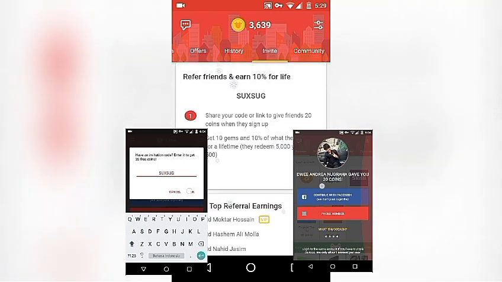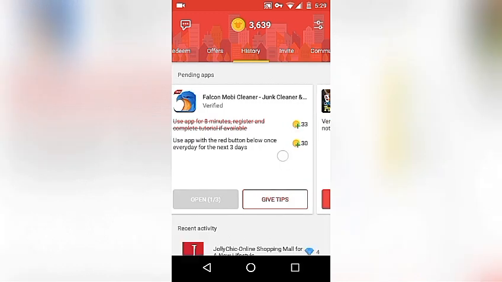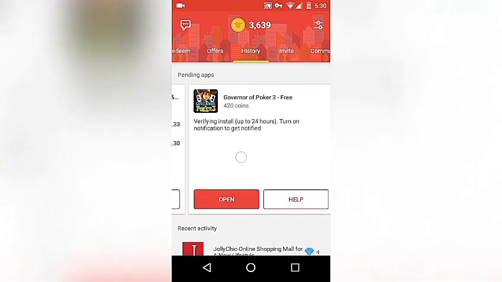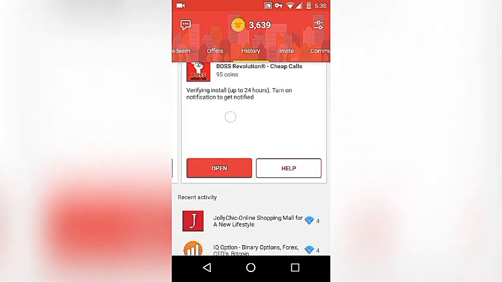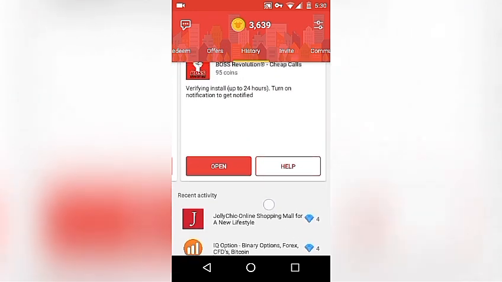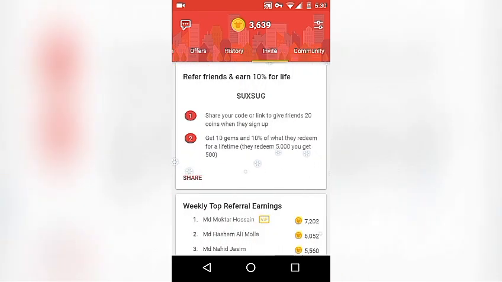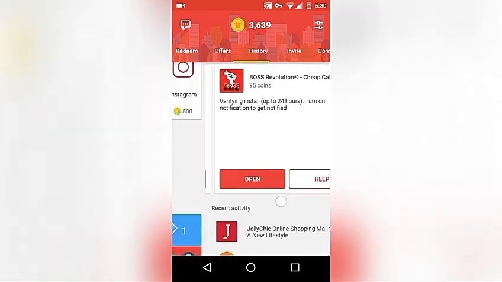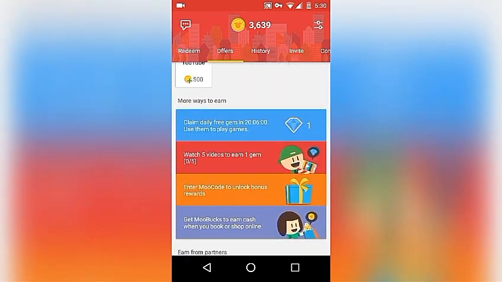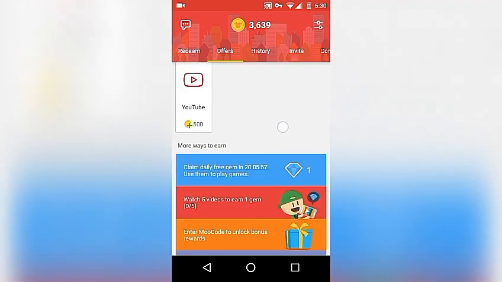Come on guys, just install this application and you can get extra cash from it. And this application is not a scam. This application is really going to pay you, and that's pretty awesome. You can get your money fast because there are so many offers in here, so you don't have to worry about running out of offers.